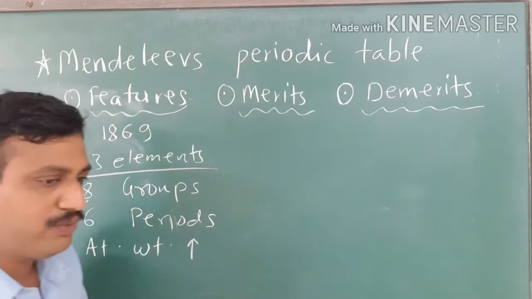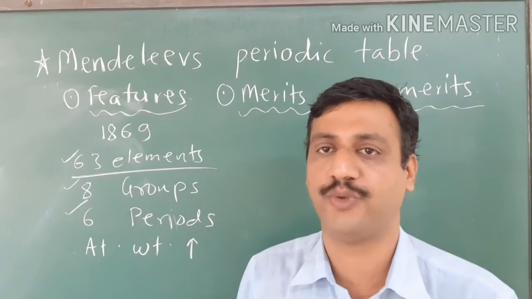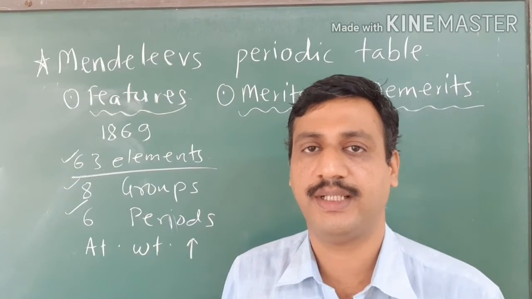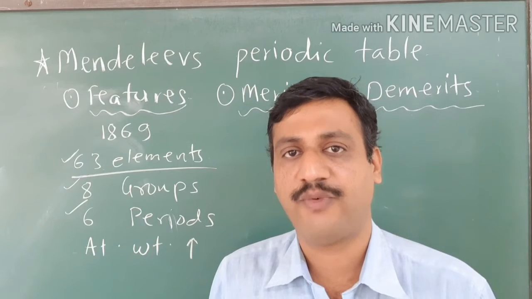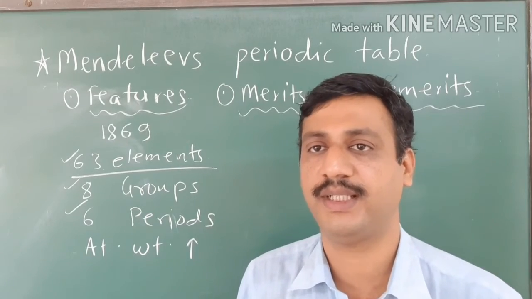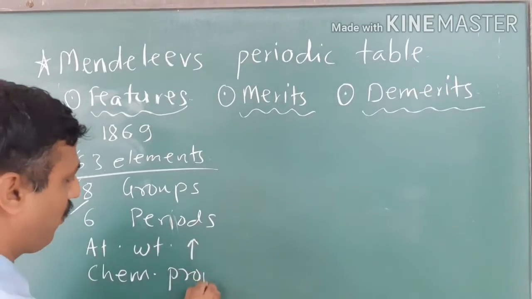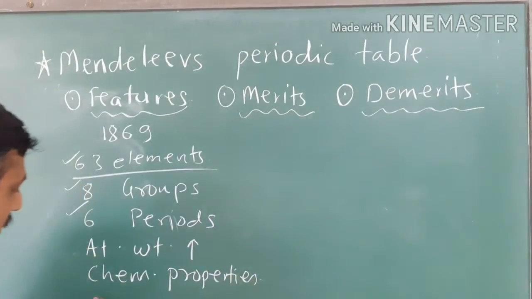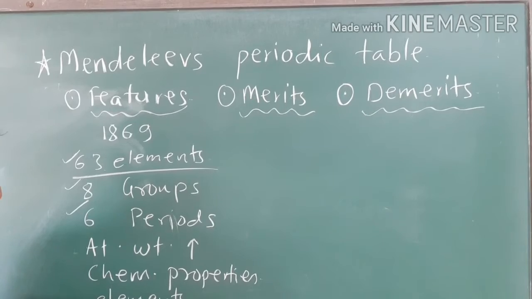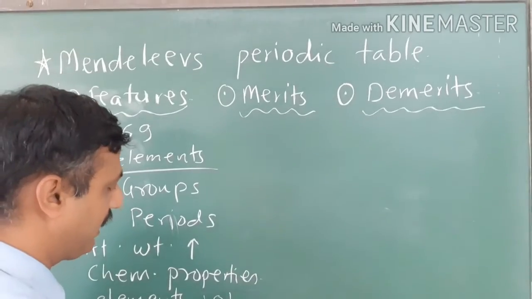Then Mendeleev tried to place the elements with similar properties in the same vertical column, that is the group. Which chemical properties were considered by Mendeleev? Mendeleev considered the general formula of the oxide and hydride of the elements belonging to the group. Means he considered the chemical properties of the elements belonging to the same group, and not only that, he considered the chemical properties of their corresponding oxides and hydrides too.